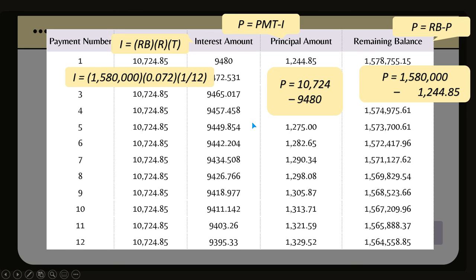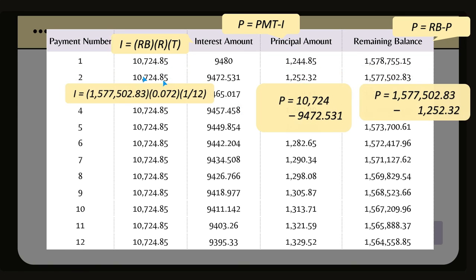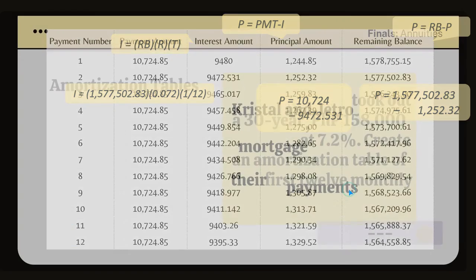So if we're gonna look at the second payment, like so, the remaining balance is this. The rate and time are still the same. Your payment will now look like this because your remaining balance or your interest amount, your remaining balance has become a little bit lesser. Okay? And then as you can see, whatever is your principal amount that you need to pay back is going to be taken away from the remaining balance. Okay? There we go. And so on. Let's go to the next question.